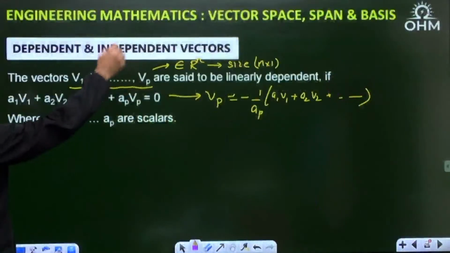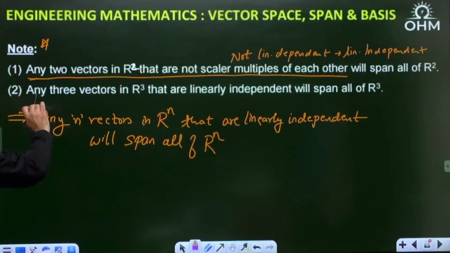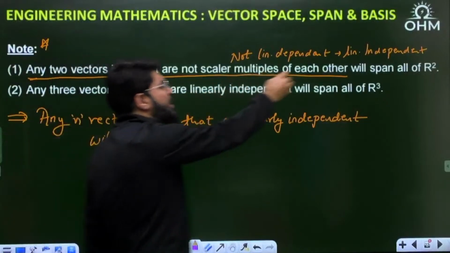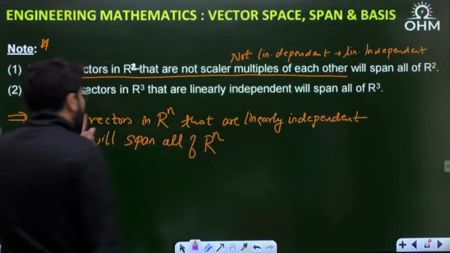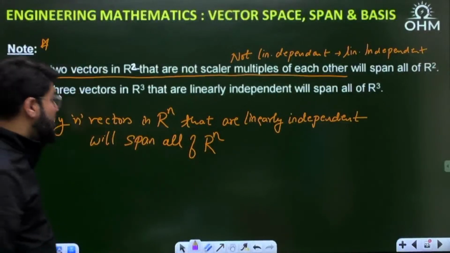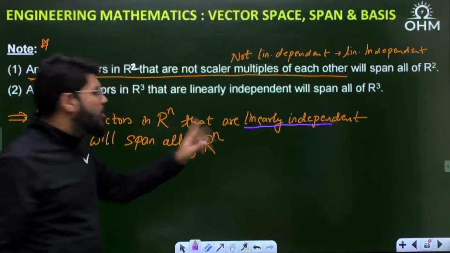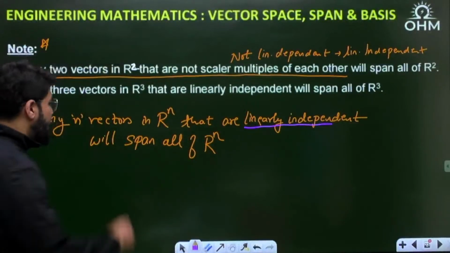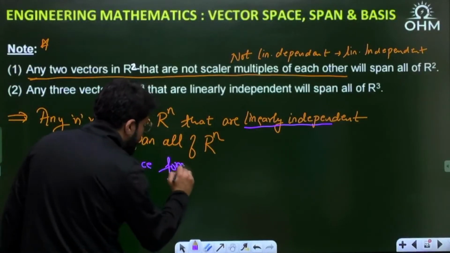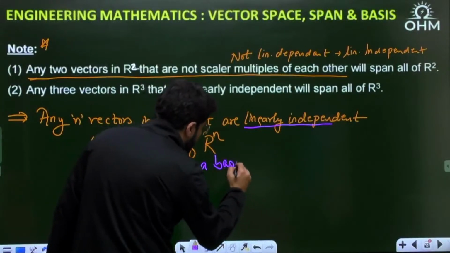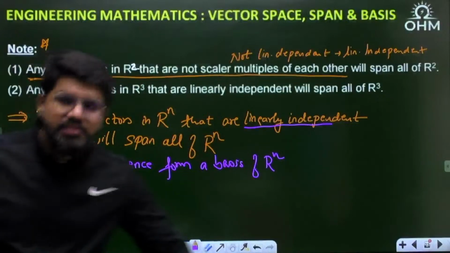Let me keep going back and keep relating things. What I told you here, any three vectors in R3 which are independent will span all of R3. Then I generalized: any n vectors in Rn which are linearly independent will span all of Rn, and hence form a basis of Rn.